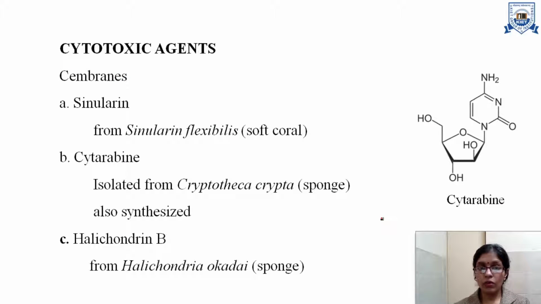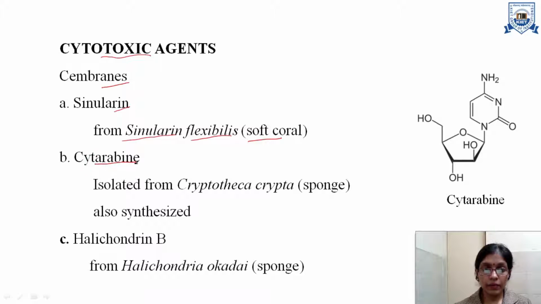So first let us have a look at a few of the examples of the cytotoxic agents. First category is of membranes. In membranes we have the example of sinularin that is obtained from Sinularia flexibilis, which is a soft coral.